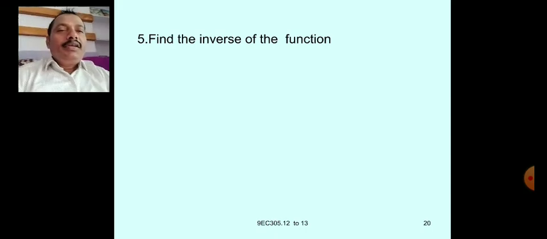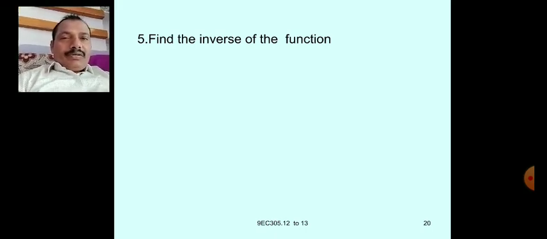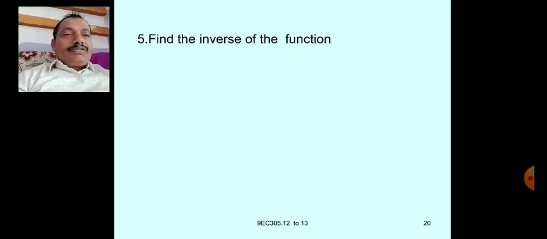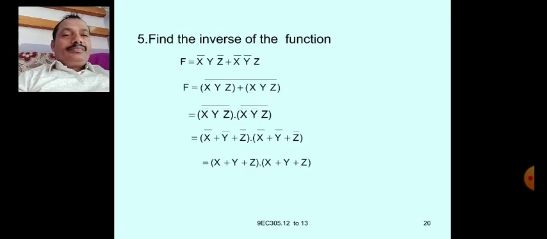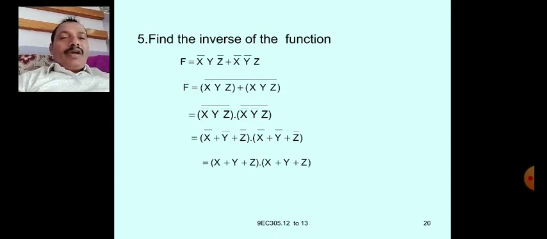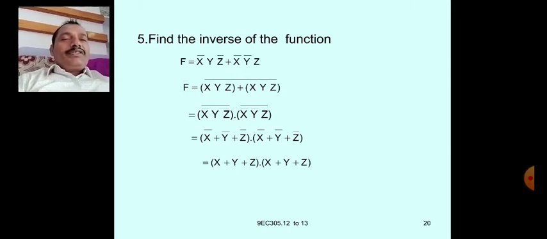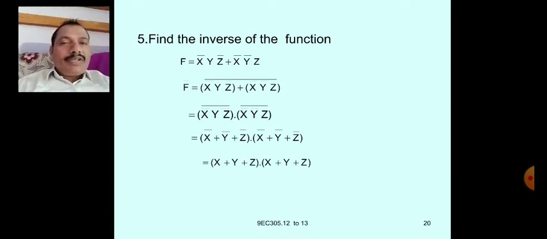Find the inverse of the function. Inverse means whole bar, f bar value. We have to find out. So f is given, f value is x bar y z bar plus x bar y bar z. So this is the f equation. So the inverse of this function is f bar, complement of this.